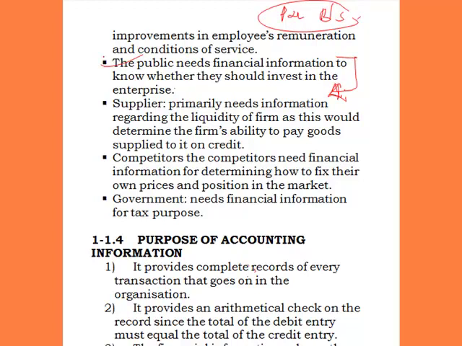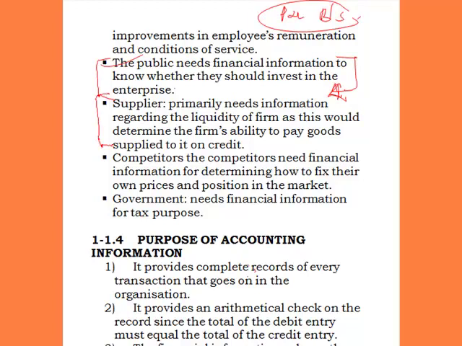Also, the public need the financial statements of the organization to be able to make it committed to social activities in their environment. It means they make the organization socially responsible by drawing its attention to the environment. And how do they know that? They know that through the profit and loss account. If the business is making more profit, they get to know that through the profit and loss account and balance sheet, and from there they will be able to tell the business to be socially responsible to its environment.